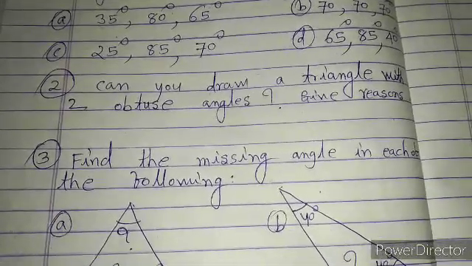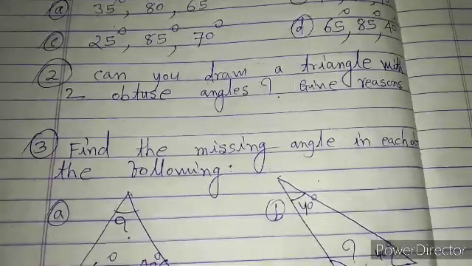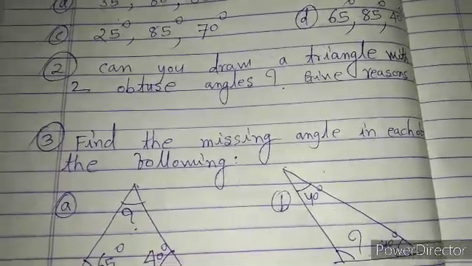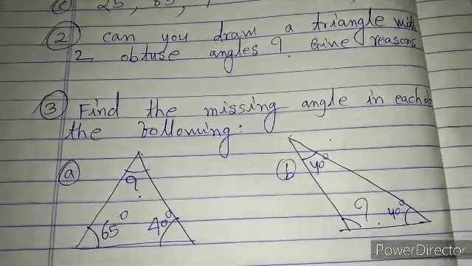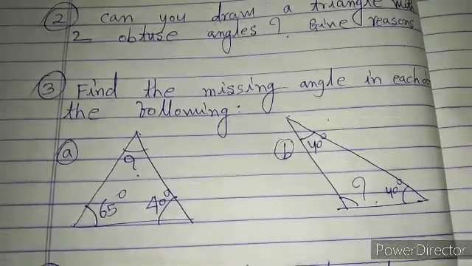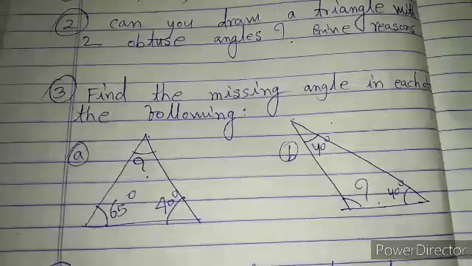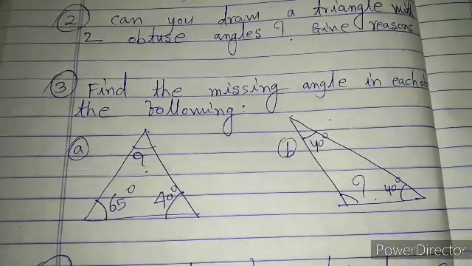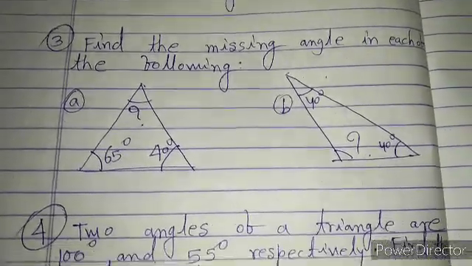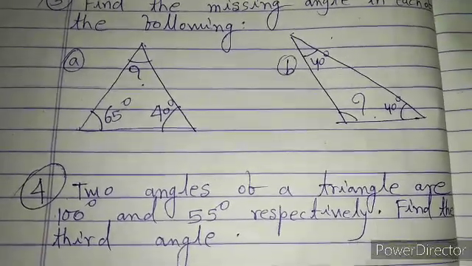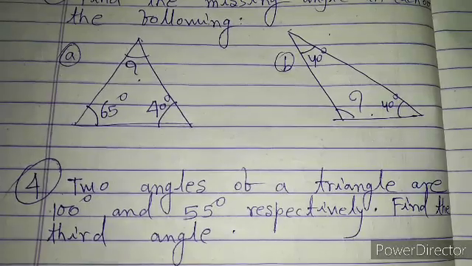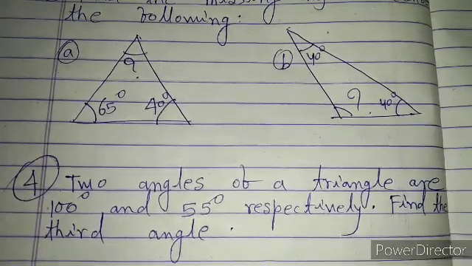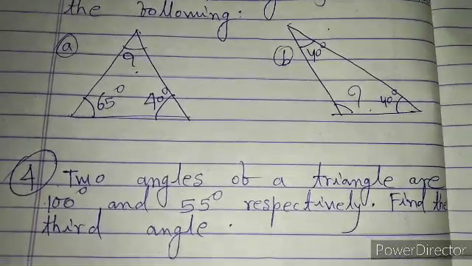In question 2, can you draw a triangle with two obtuse angles? Give reasons. In question 3, find the missing angle in each of the following figures. In question 4, two angles of a triangle are 100 degrees and 55 degrees respectively. Find the measure of the third angle.